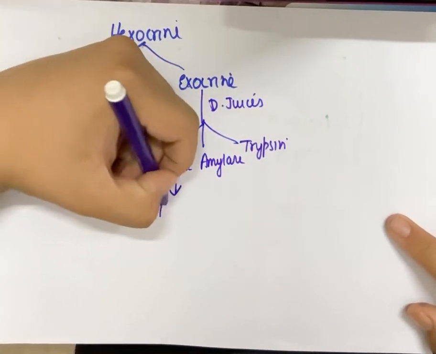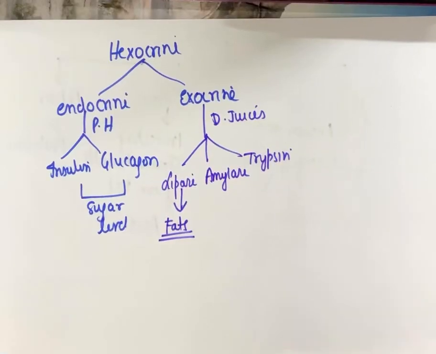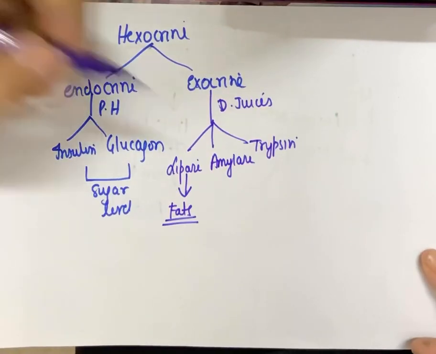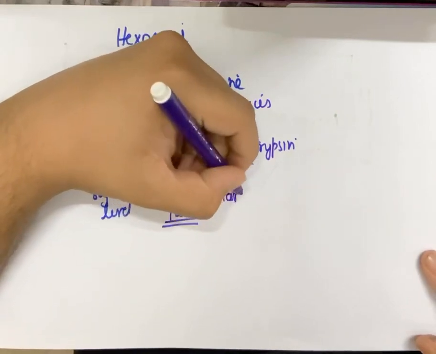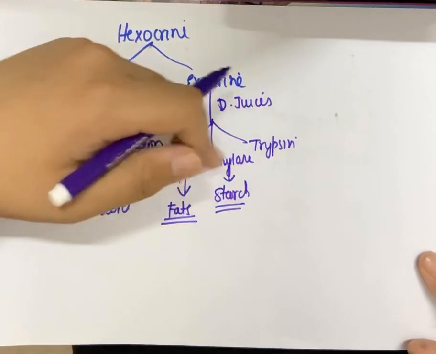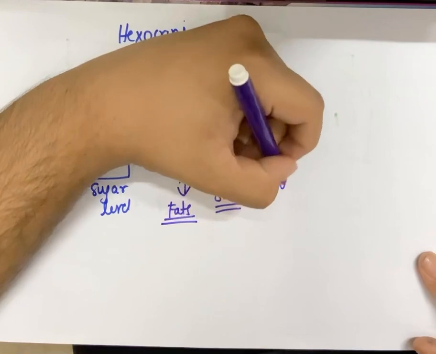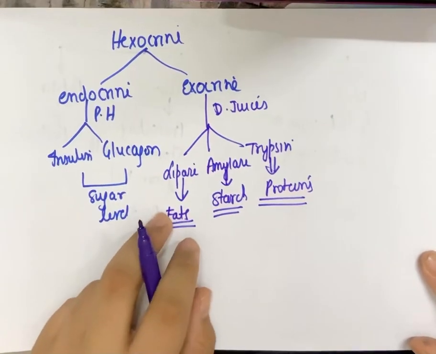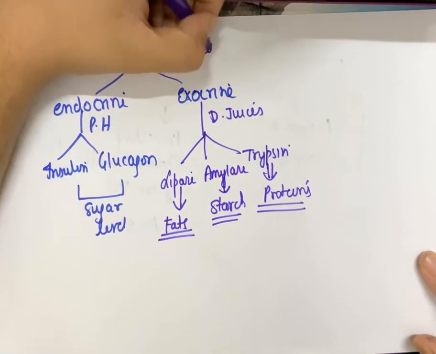Lipase of the pancreas is for digestion of fats. Which fats? Emulsified fats. First, the fats have to be emulsified by bile, and then the lipase will act upon them for digestion. Amylase is responsible for starch digestion. The starch which was not digested in the mouth by salivary amylase will be acted upon by the pancreatic amylase. And trypsin is for proteins. Pepsin was for protein there, and trypsin again is for proteins. Fine. So this is about the heterocrine nature of the pancreas.